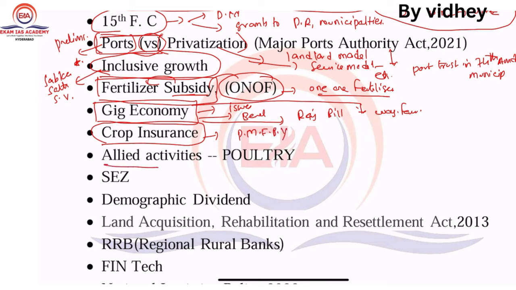Next one, allied activities. From the point of view of economic development, if you see the previous year questions, they have asked about animal husbandry and animal rearing, but one aspect they didn't touch is poultry. So very, very important. For example, what is India's position in eggs? Is there any increasing trend? What are the diseases related to it? So the overall picture of poultry is very important.